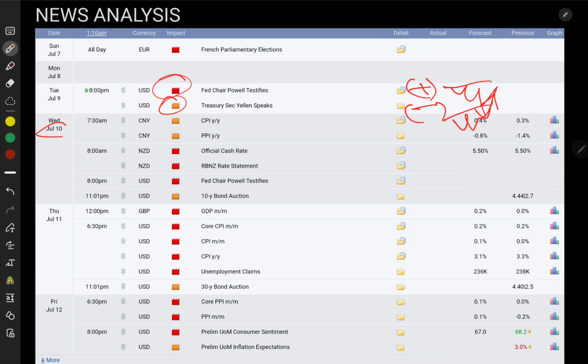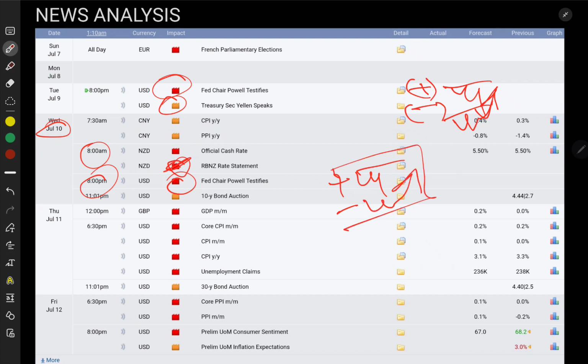Same thing on 10 July, as you can see there are two news at the same time, one USD news and another one NZD news. If this data comes positive, we will sell gold. If data comes negative, we will buy gold. This is the simple theory. And another news, as you can see there, at 6:30: core CPI, CPI YY, unemployment claims.